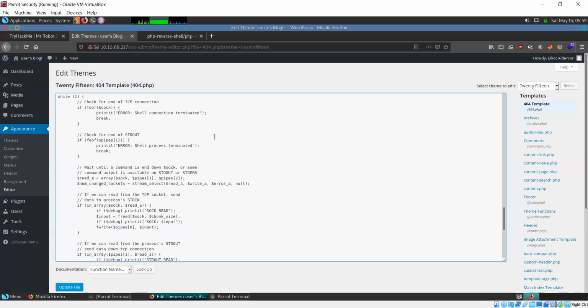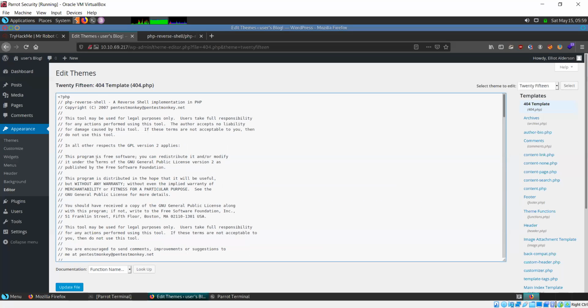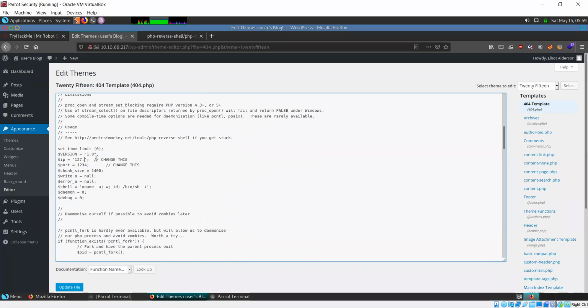Make changes to the IP and the port. Be careful that when you change the IP here, this needs to be your IP on the TryHackMe network, not the other IP that you have for your VirtualBox connection. The port can be anything you want, let's say 5556. The IP should be your Kali IP that you get when you connect to this TryHackMe network.